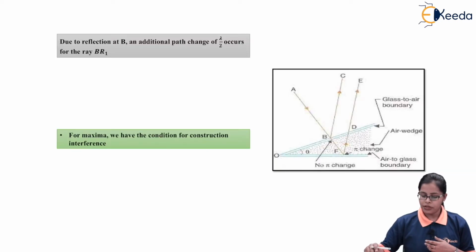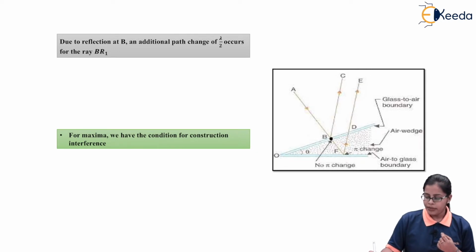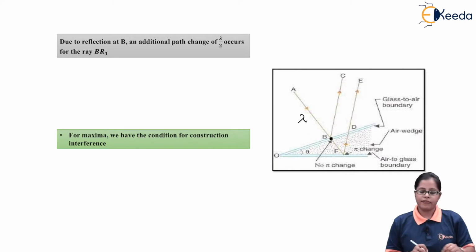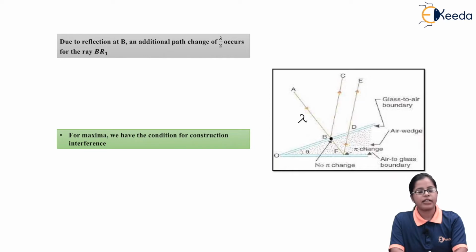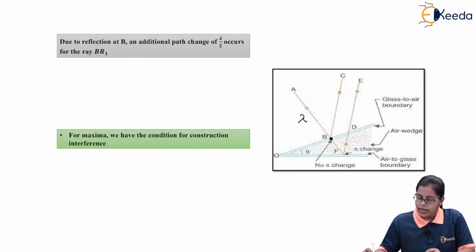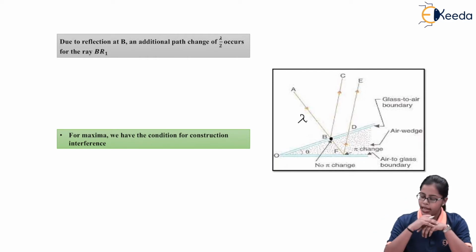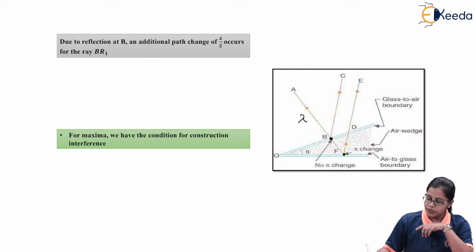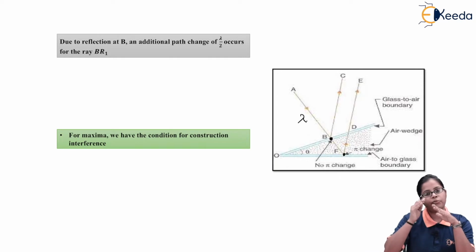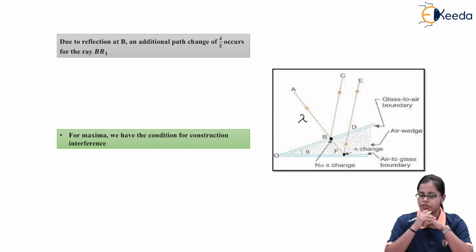But if we proceed further, the ray AB is the incident ray, coming from monochromatic light of wavelength lambda. At point B, the first reflection occurs along the BR1 path, and the second reflection occurs after reflection from the second surface, that is the lower surface.